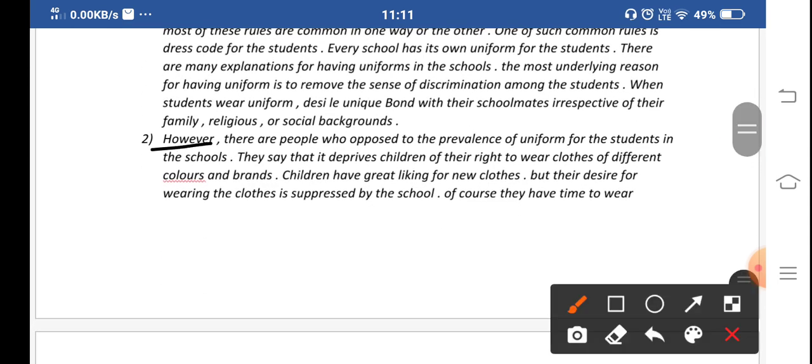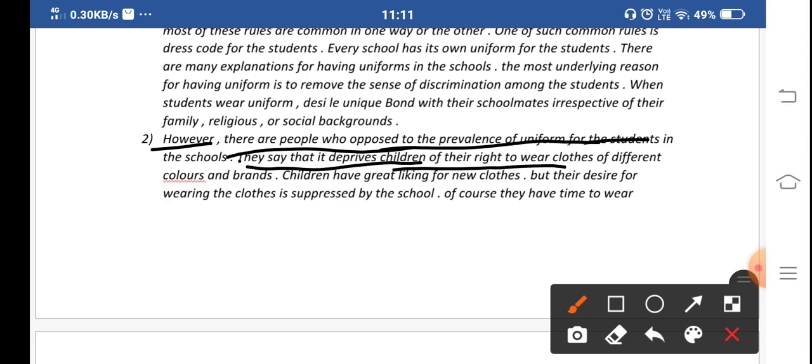However, there are people who oppose this. There are people who oppose the presence of uniform for the students in the school. They say that it deprives children of their right to wear clothes. Many of the students are saying that the schools are pushing them, or we can say punishing them. They are not letting them wear their types of clothes or branded clothes.